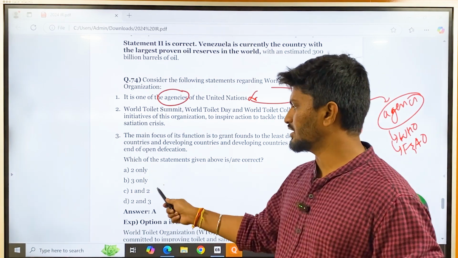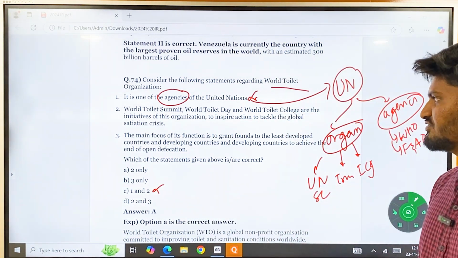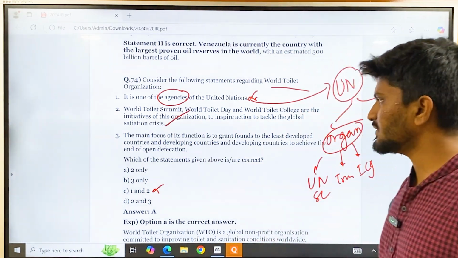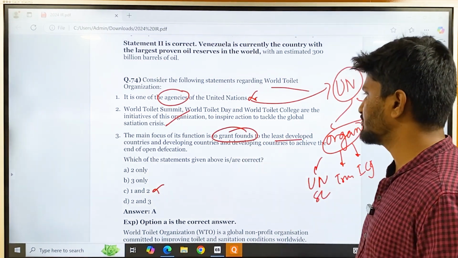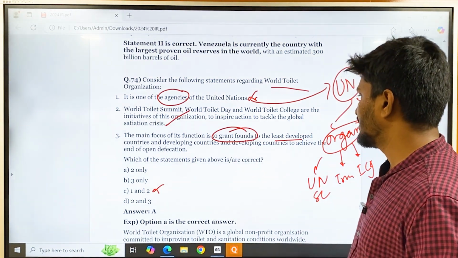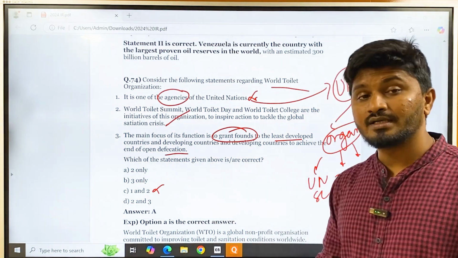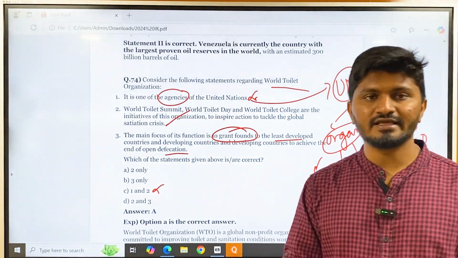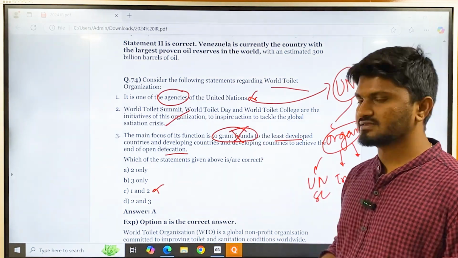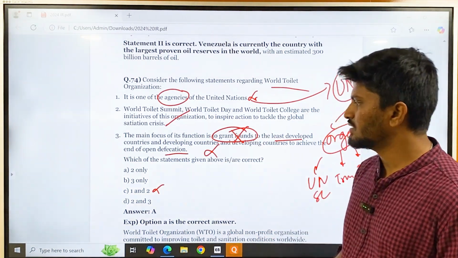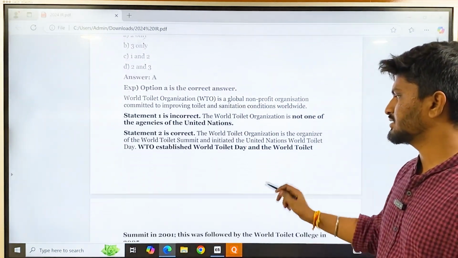So whenever there is option 1, you can remove that one. World Toilet Summit, Toilet Day, Toilet Colleges are the initiatives of the organization, and this is correct. Statement 3, a function of it is to grant funds to the least developed countries and developing countries to achieve the end of open defecation. Yes, it provides policy recommendations and suggestions, and it aims to achieve the end of open defecation, but there is no provision of granting funds. It doesn't grant funds, so this statement is wrong. So the correct answer is 2 only. Okay, that is the World Toilet Organization.